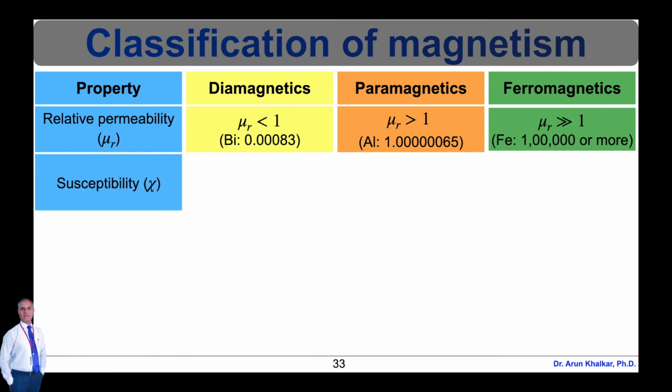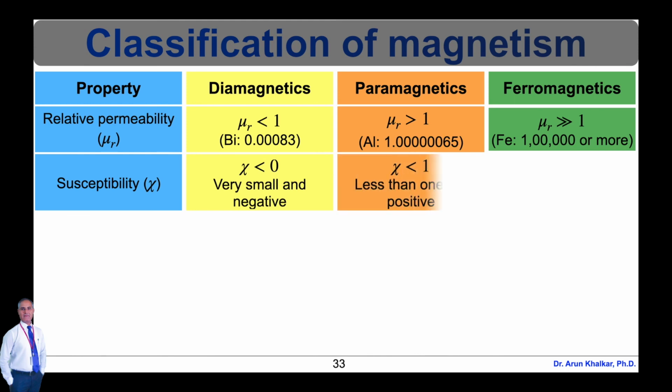Next property is magnetic susceptibility. For the diamagnetic materials, magnetic susceptibility is less than 0, which is very small and negative. For paramagnetic materials, magnetic susceptibility is less than 1, but it is positive value. Whereas for the ferromagnetic materials, it's very much greater than 1, that is very high.